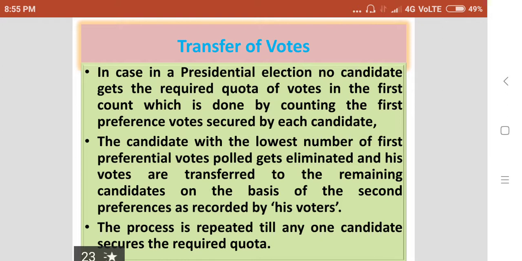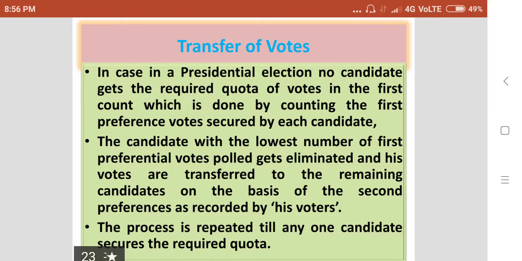After the counting, the candidate who gets the absolute majority of first preferential votes will be declared elected. But if all the candidates have got only an average number of first preferential votes,